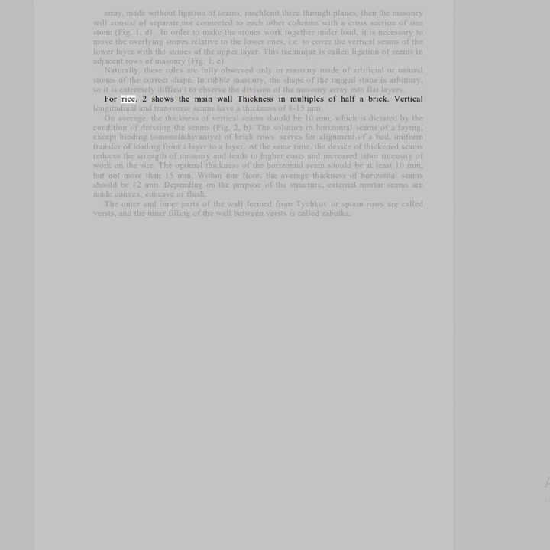Fig. 2 shows the main wall thickness in multiples of half a brick. Vertical, longitudinal and transverse seams have a thickness of 8 to 15 millimeters. On average, the thickness of vertical seams should be 10 millimeters, which is dictated by the condition of dressing the seams, Fig. 2b. The mortar in horizontal seams of a laying, except binding the brick rows into a monolith, serves for alignment of the bed, uniform transfer of loading from a layer to a layer.